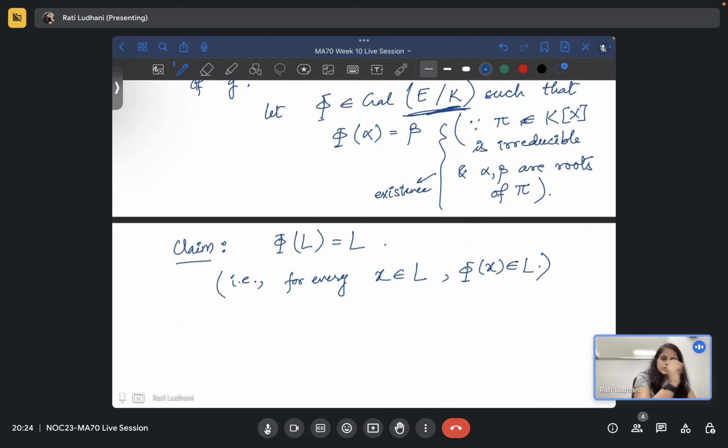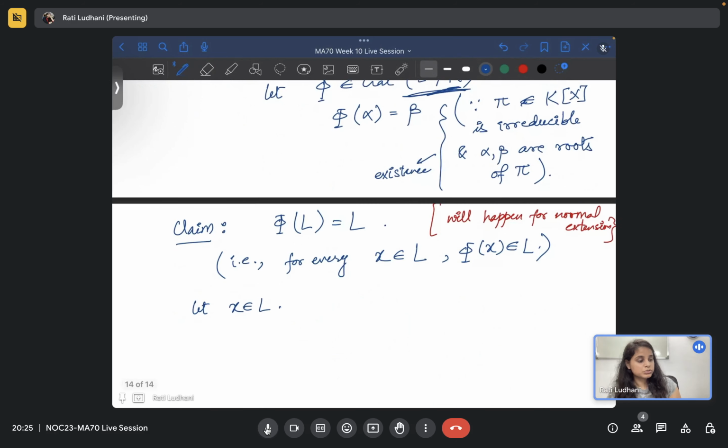It maps elements of L to elements of L, and this will happen for normal extensions. Okay, let us try to prove this. So let x belong to L, as we have taken. We have to prove that phi of x belongs to L.